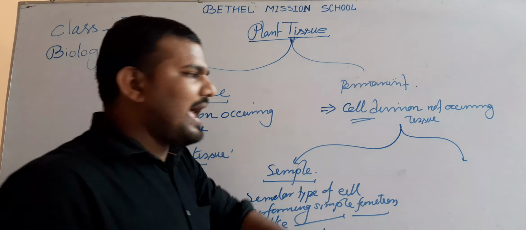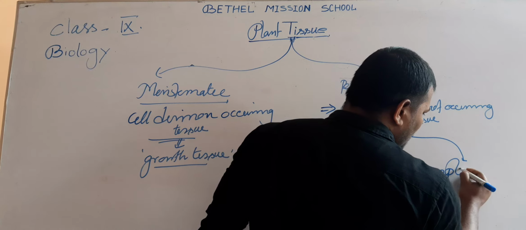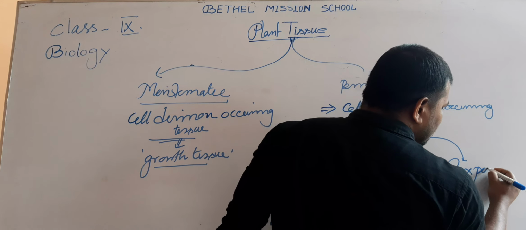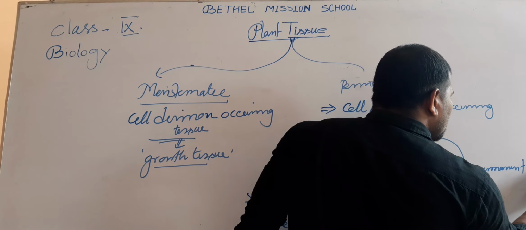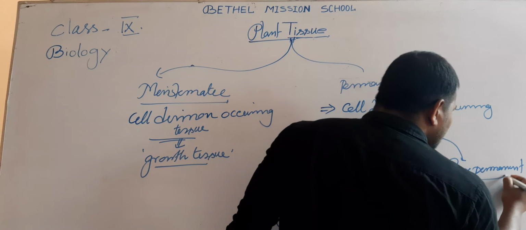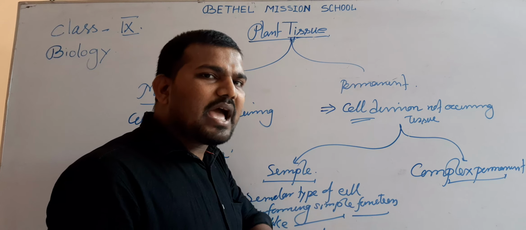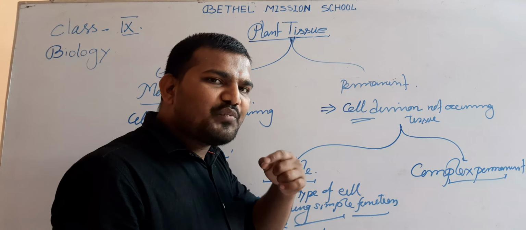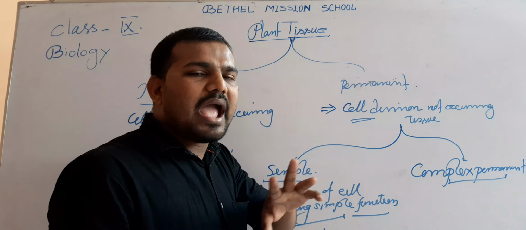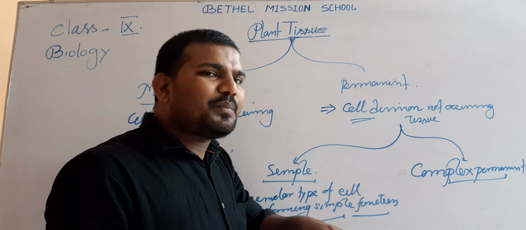On the other hand, there is the complex permanent tissue. Complex permanent tissue means a combination of cells of different sizes or shapes combined to perform a complex function, like the transportation of water or the transportation of food in the plant.